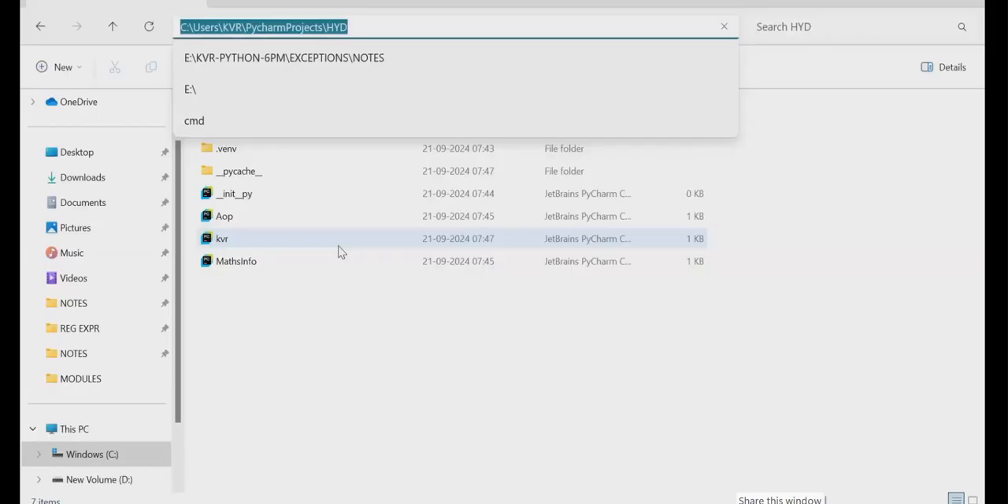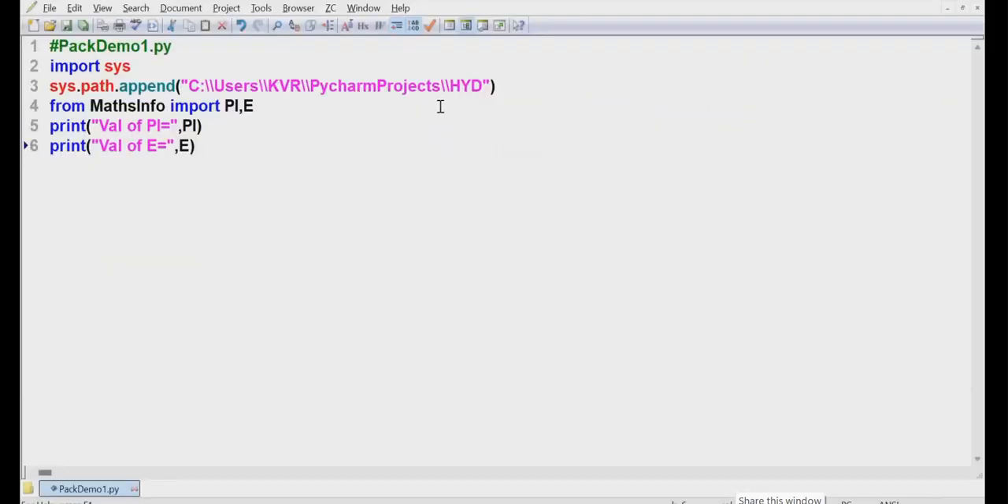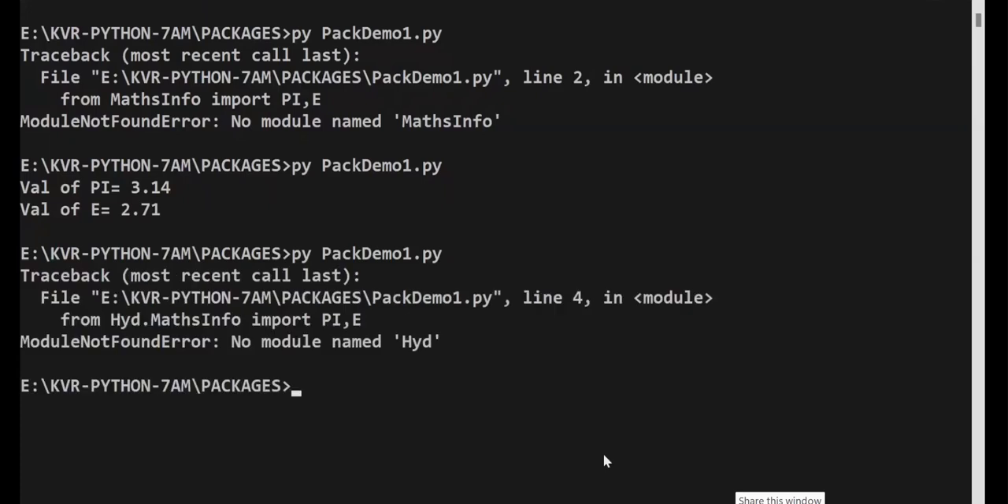Understand? Simple. See students, suppose, for example, you have written up to where? PyCharm projects. What is PyCharm projects? It's a folder. In that folder, what is the other folder? HYD. What will you write here? From HYD data. What is that? Match info. What is HYD? Folder name. Present in where? What is match info? What is HYD? Package name. Folder name. It is not a package only. What is the PI and E? Simple. So run this. So, no module named HYD.